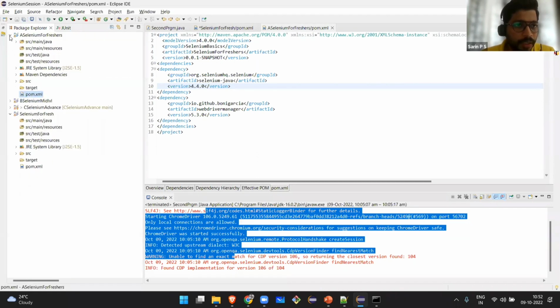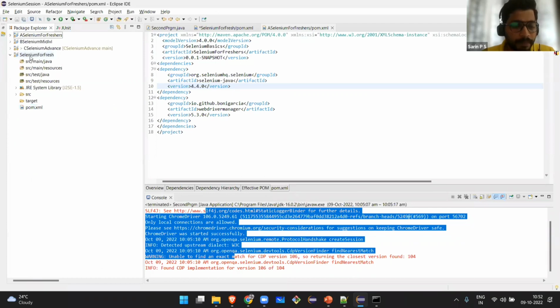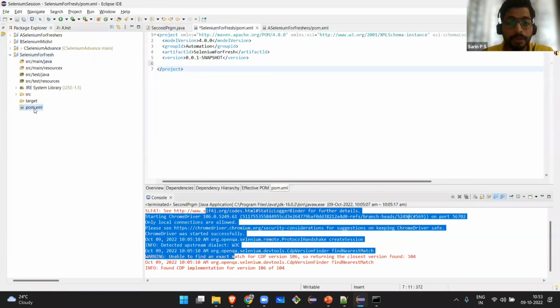Like I mentioned earlier, I have created a new project, and inside it I have my pom.xml where I will add all the dependencies required to create this Selenium project.